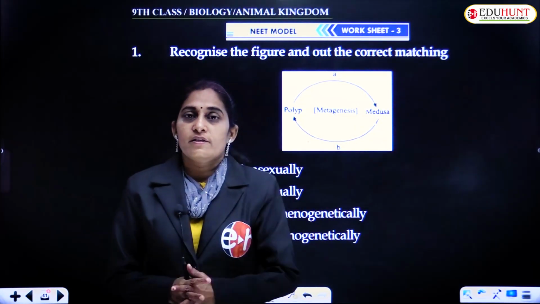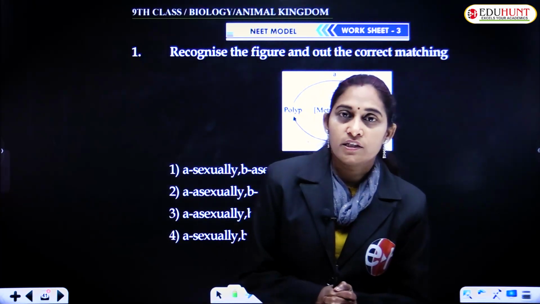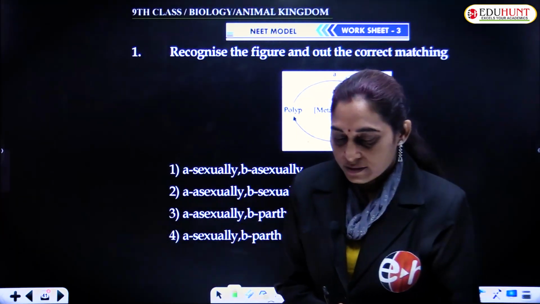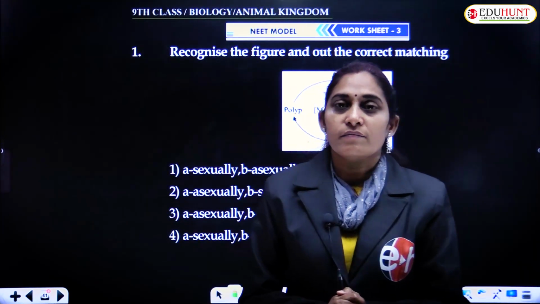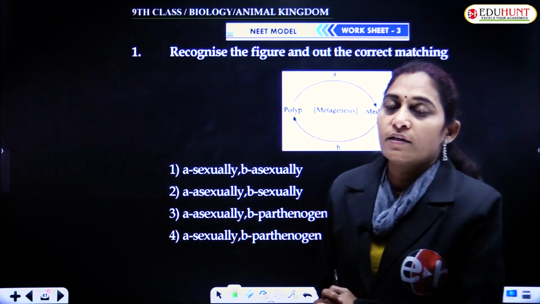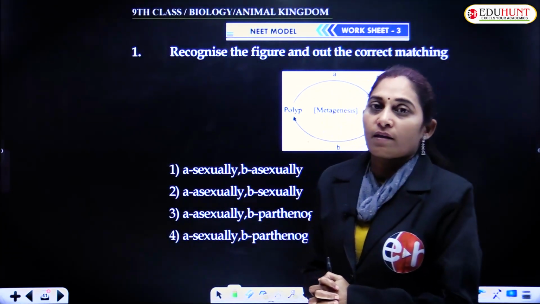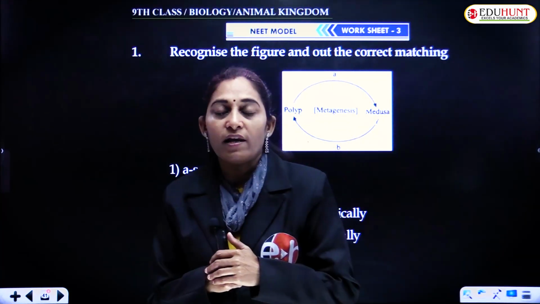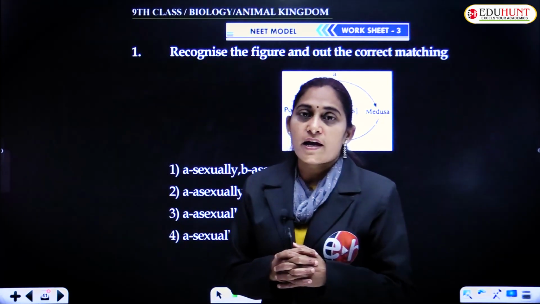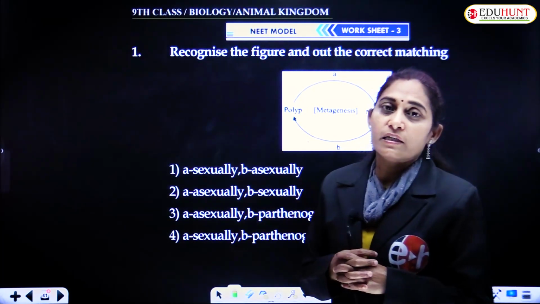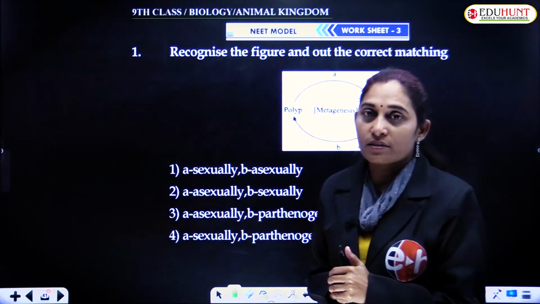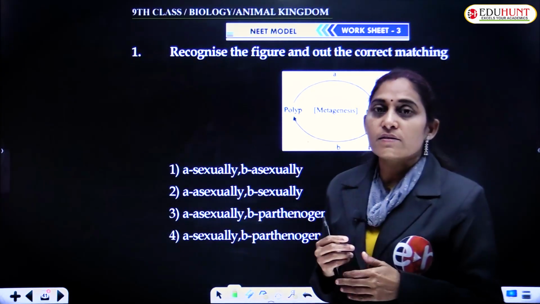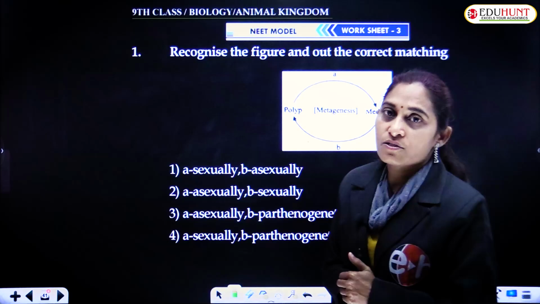So we have finished answering worksheet 2. It is very simple compared to the previous one. If you understand and know well the general characters of porifera, answering worksheet 2 is very easy. In the next session, we'll start the next worksheet.